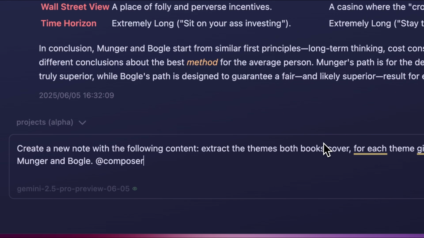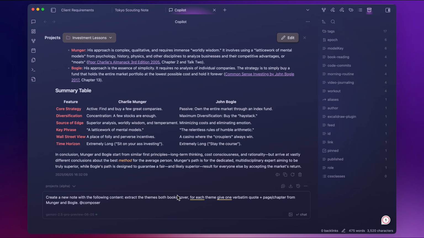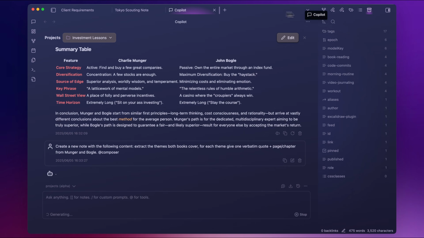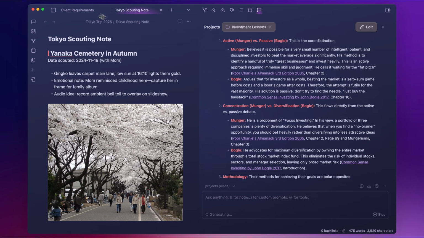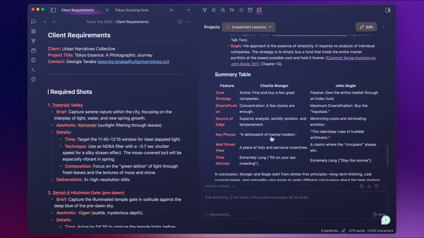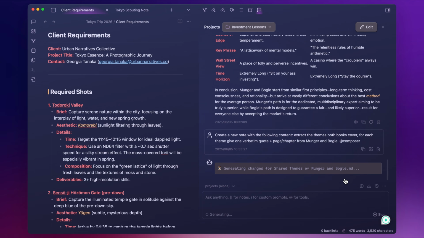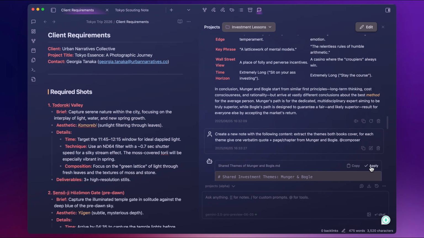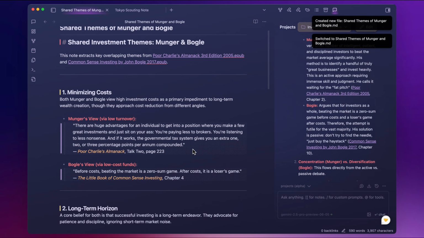Here I'm using Composer. I'm just asking it to add some verbatim quotes to a new note. Let me open the note area so we can see clearly what new note is created. Generating changes for shared themes of Munger and Bogle, and click apply. And now we have a new note.